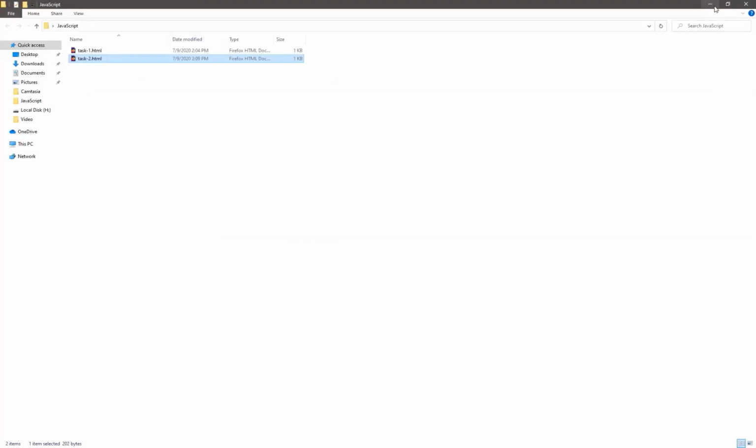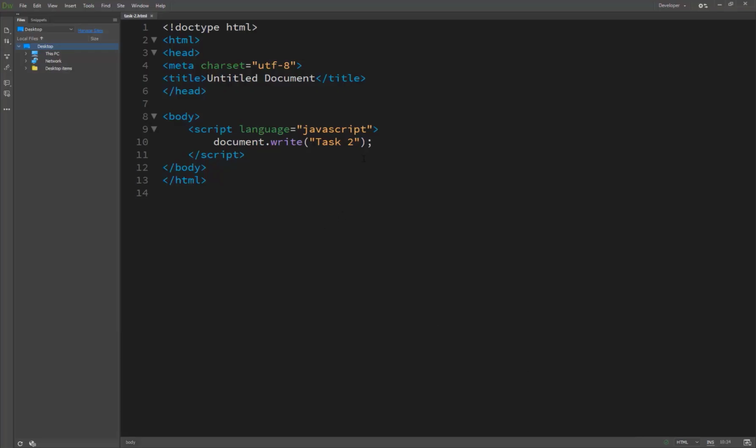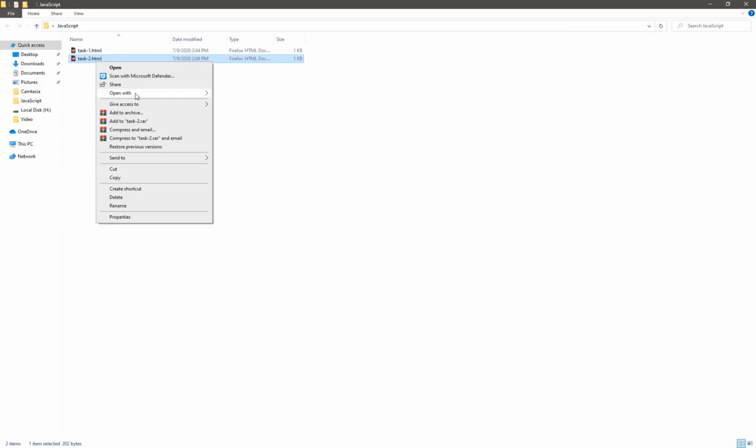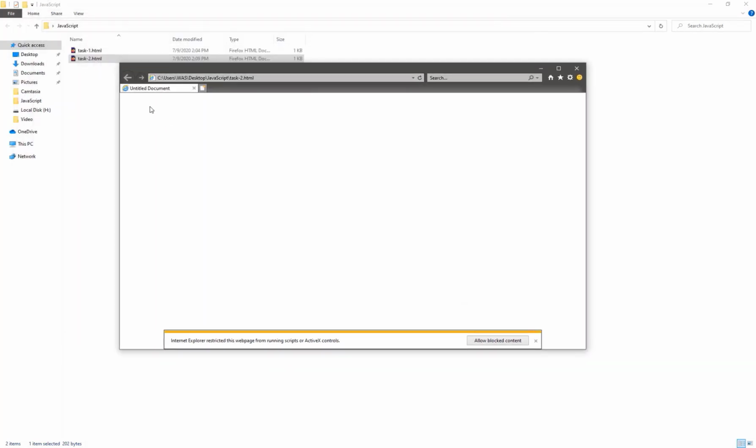Here it printed task 2. It's not hidden, basically. Why? Because our Firefox can easily understand this is JavaScript, and Firefox is a JavaScript enabled browser, so that's why it's not working. But if we try something like Internet Explorer, it blocks the JavaScript code by default. So you can see here the blocked content is allowed, and then it's showing on our screen.